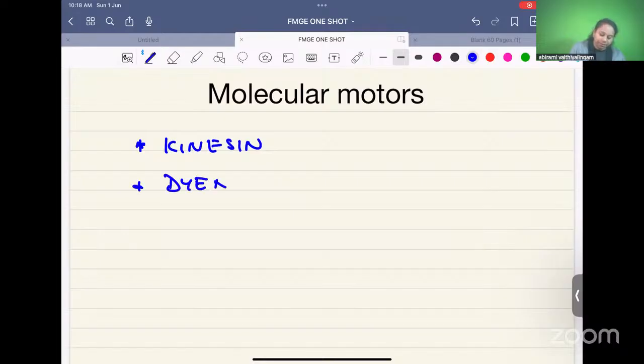In muscle, which is the molecular motor in muscle? In muscle, what is the molecular motor called as? Yes, can anybody? Can we type? Excellent, Siddhi. That is called as myosin.